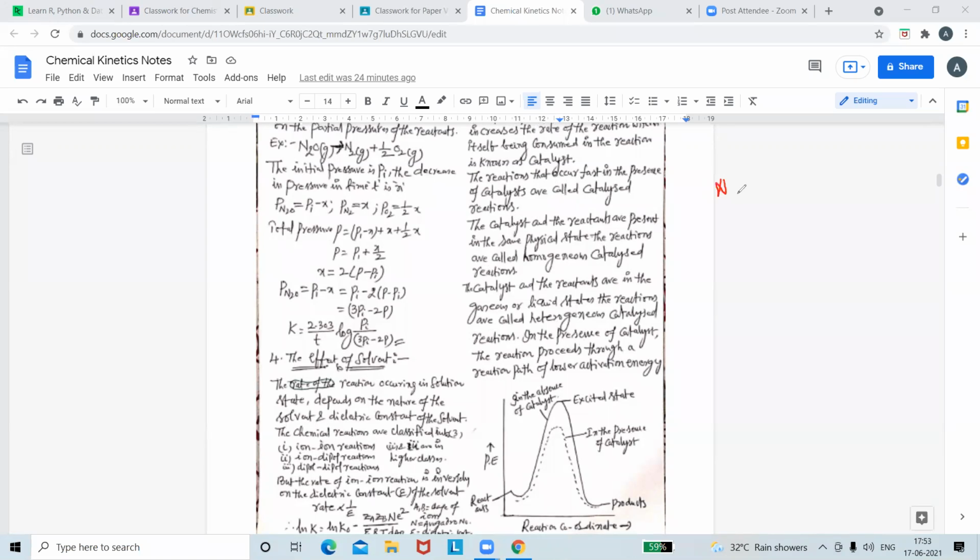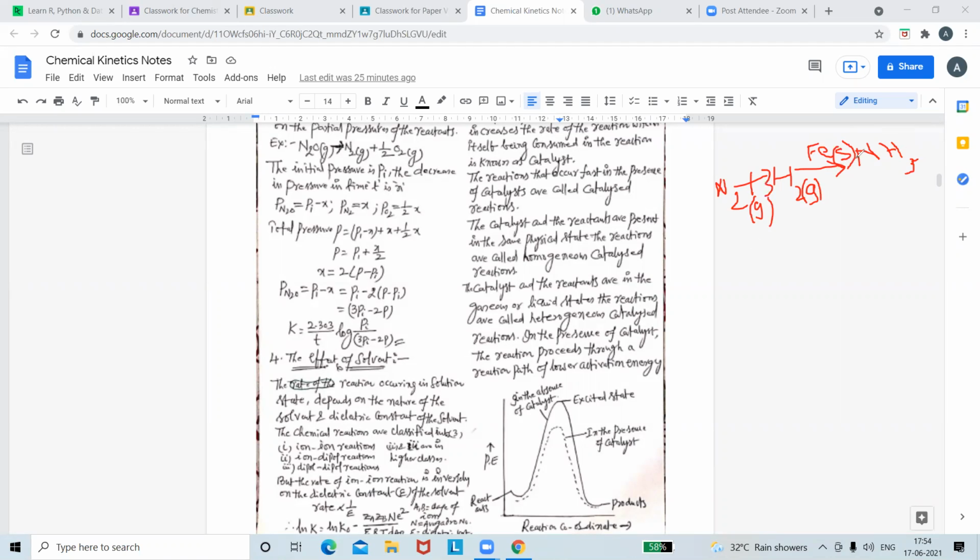For example, nitrogen gas is there and hydrogen gas is there. These are gases. What is going to happen in the presence of iron? They give NH3 gas. Ammonia gas is formed. The reactants are gases, and the catalyst is a solid. Therefore, such reactions are known as heterogeneous catalyzed reactions. What is a homogeneous catalyzed reaction?